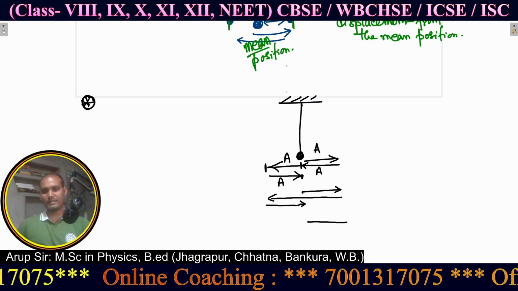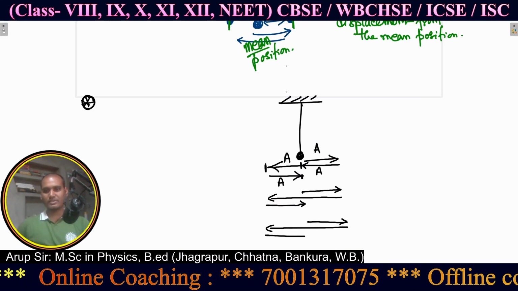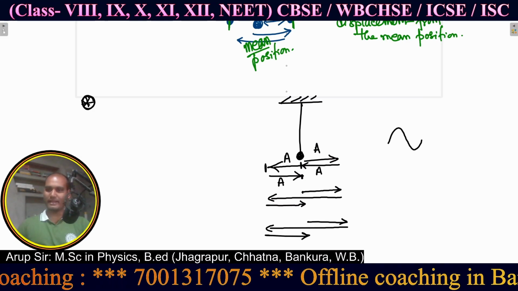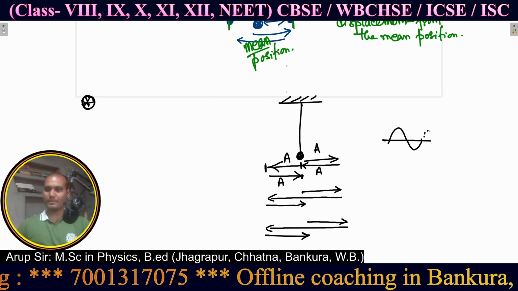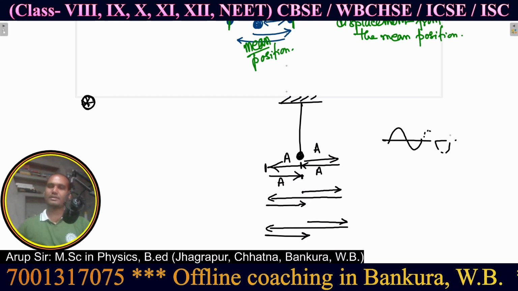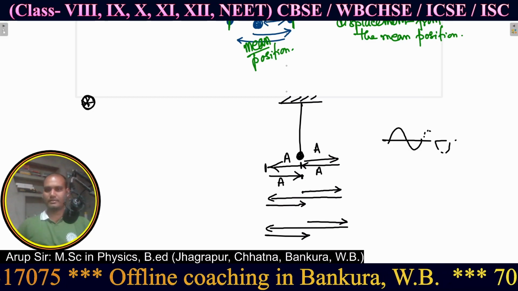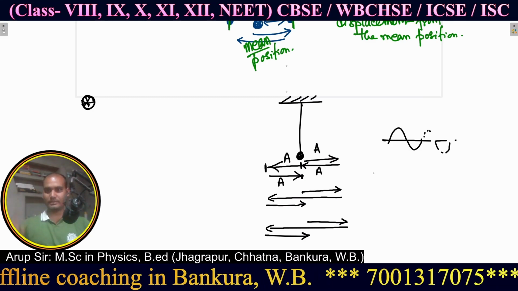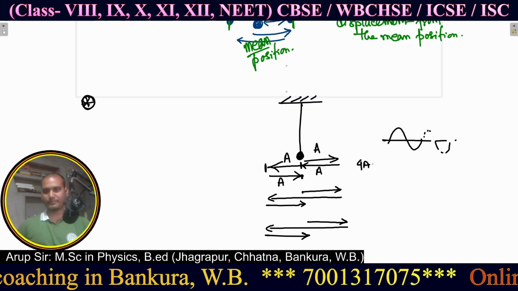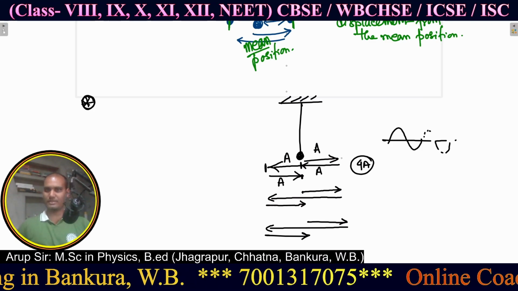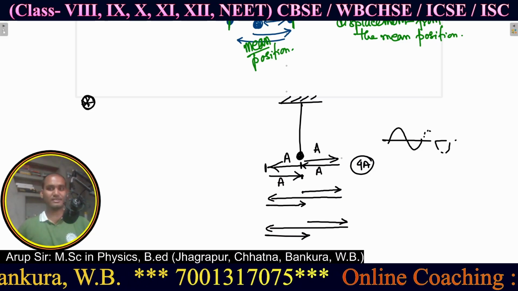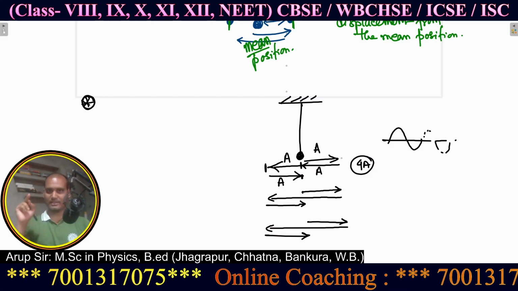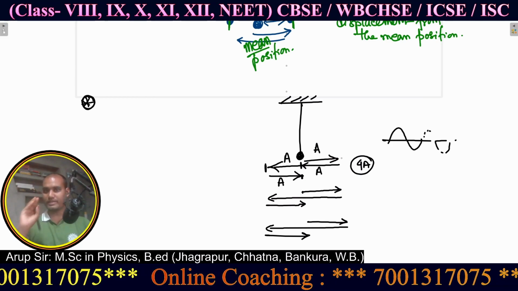This pattern will again continue. So you can feel that this is like that wave, that one after another they are repeating. Okay, so total path length is what? It is 4a, 4 times amplitude, right? This is the distance traveled by that pendulum per oscillation. This is one complete oscillation.